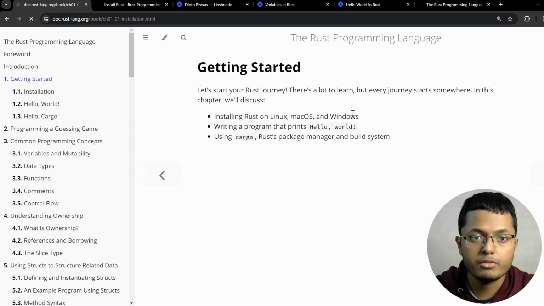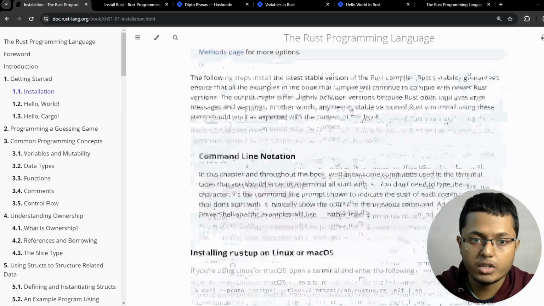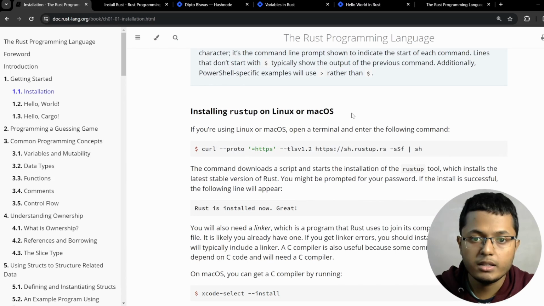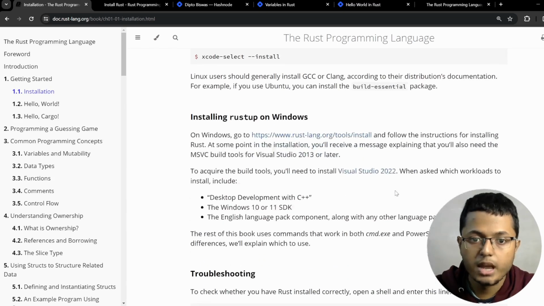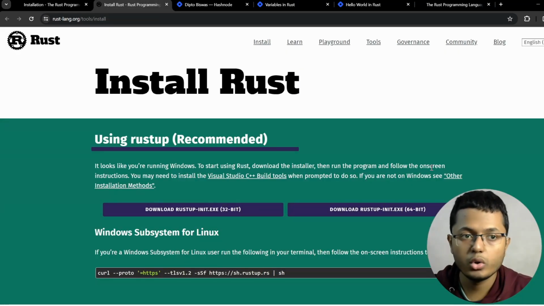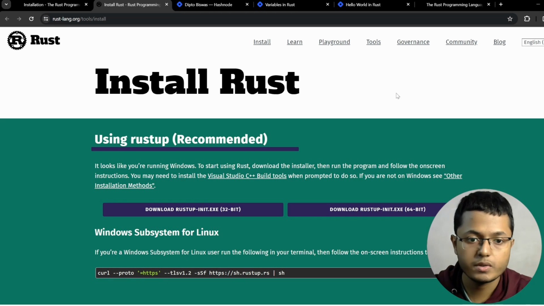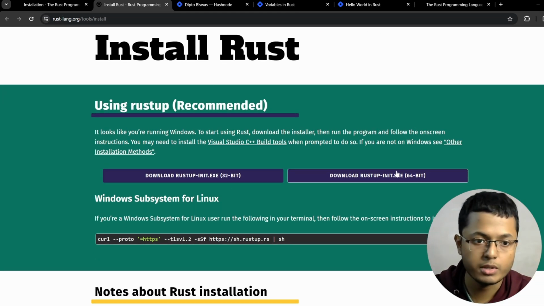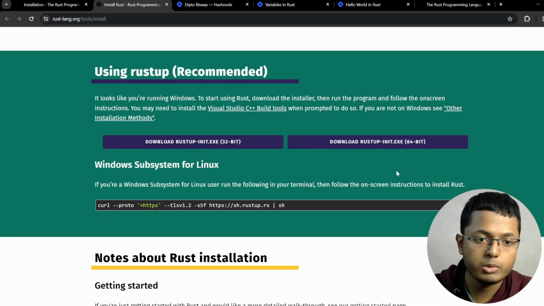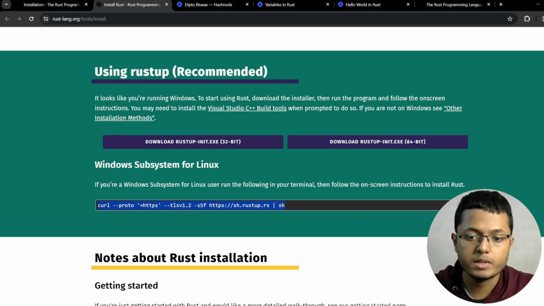And first things first, we have to install Rust. And this is the installation section. As you can see, in Linux or macOS, you can simply execute this command and it will install Rust. And in case of Windows, you can get started with the installer. So this is the official website to install Rust. You can get started with a 32-bit or 64-bit installer depending on your system. And I will be installing in WSL, so I will be getting started with this command. So let's open the VS Code and let's get started with Rust.